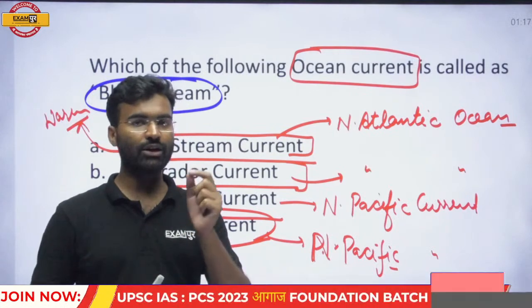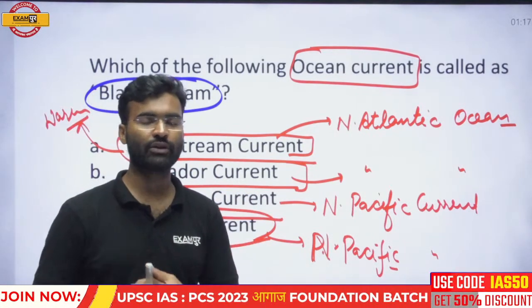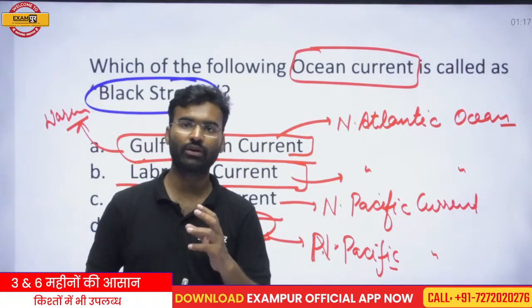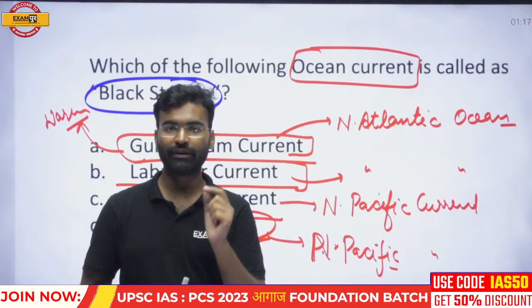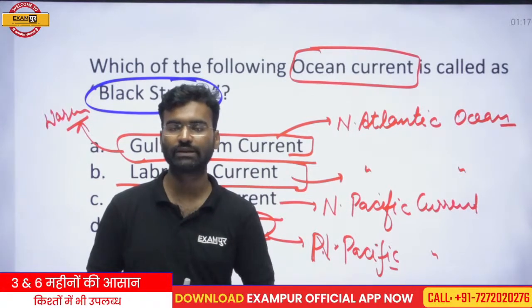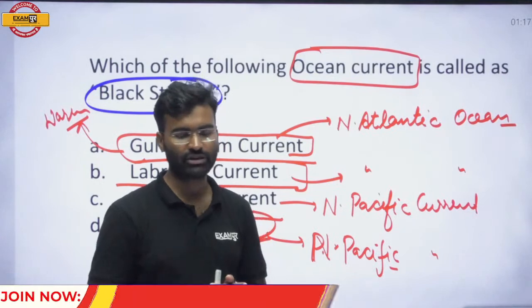The meeting point of cold and warm currents is a suitable zone for fishing, because an abundant amount of phytoplankton is found there, and phytoplankton provides food for the fishes. That is why this is a favorable zone for fish habitation.